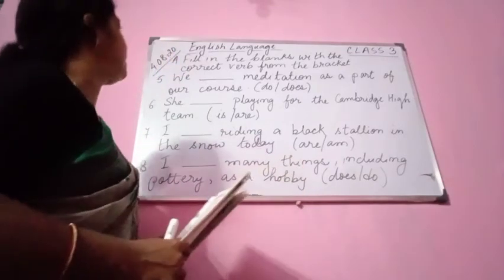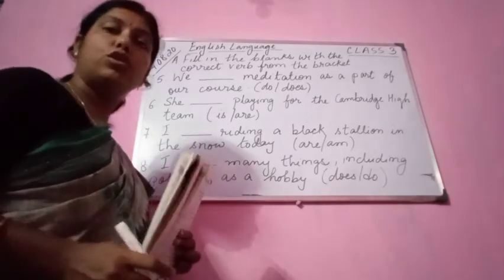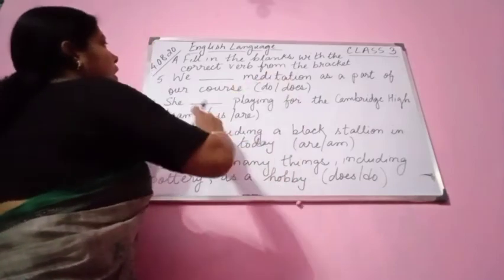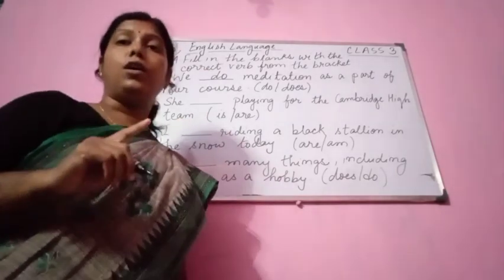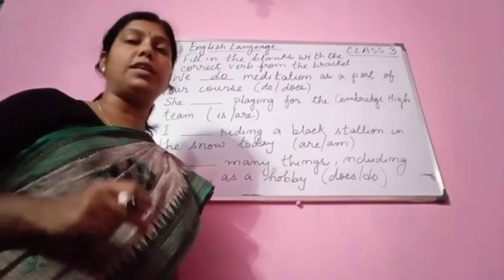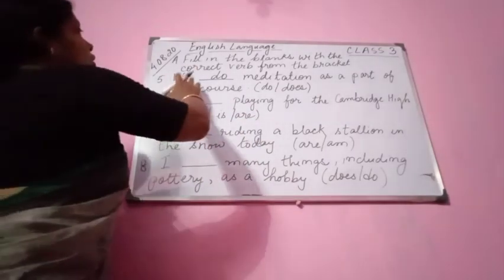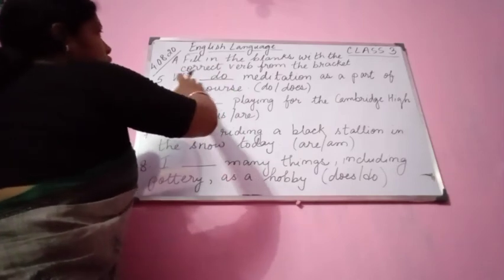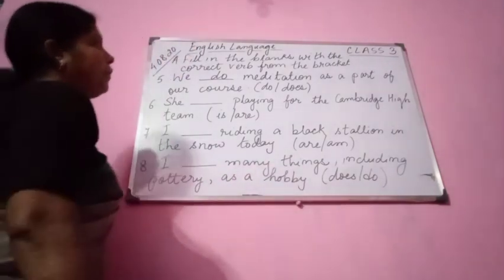Now you see, children, please see number 5. We dash meditation as a part of our course. So along with what we are going to use from do or does? We do meditation. Just now I explained in one sentence that with I do, we do, they do, you do, we use do. So we do meditation as a part of our course, and here the subject is plural. So here the verb we are going to use is do.